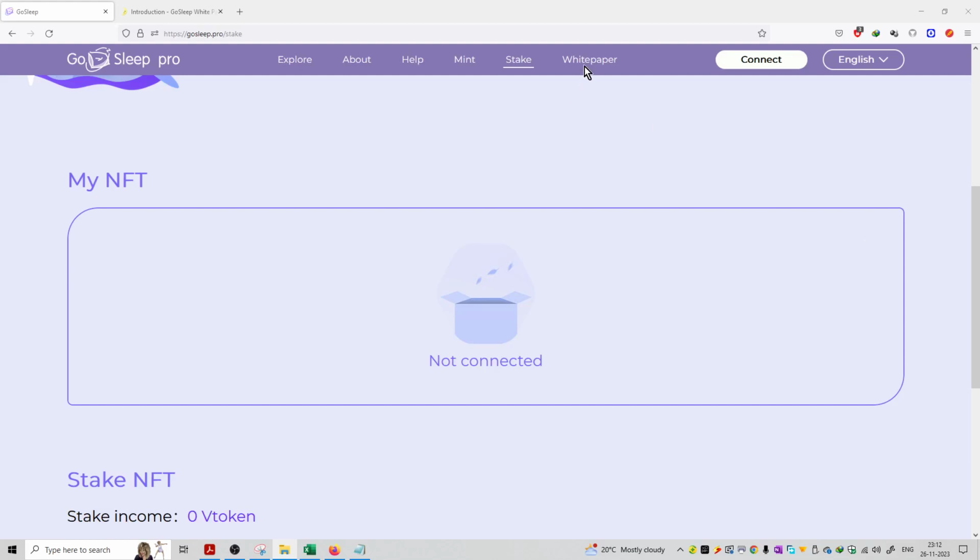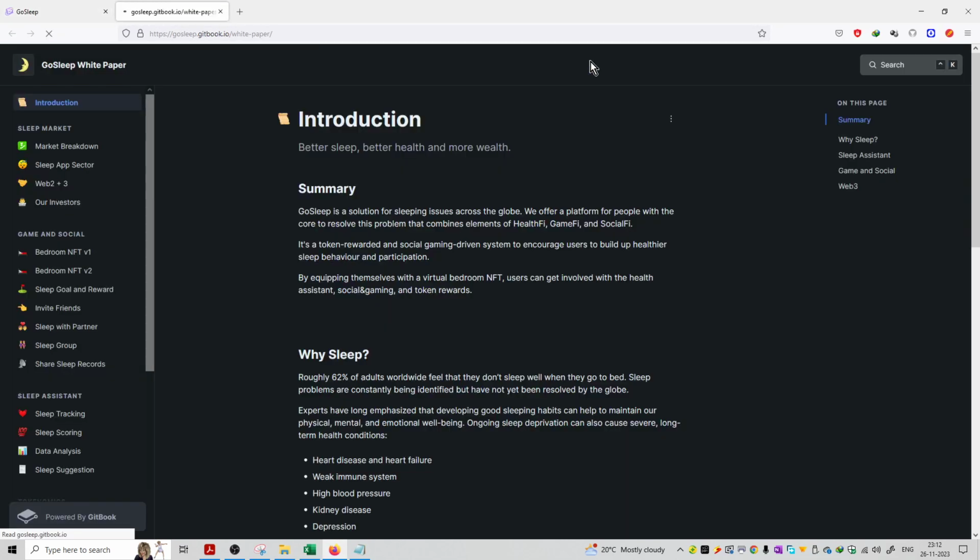The next topic is the white paper of this project. You can see the white paper section in the last tab of this main homepage. जैसे आप यहाँ पे क्लिक करेंगे, then you can redirect to a new tab which is the white paper of